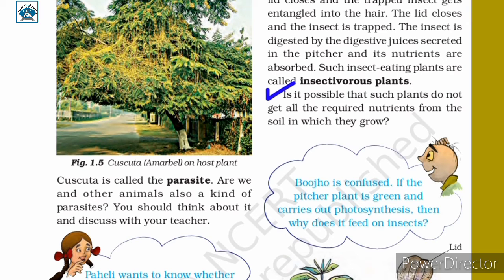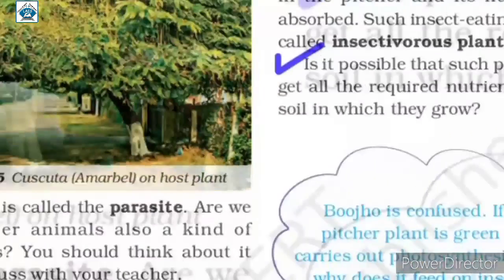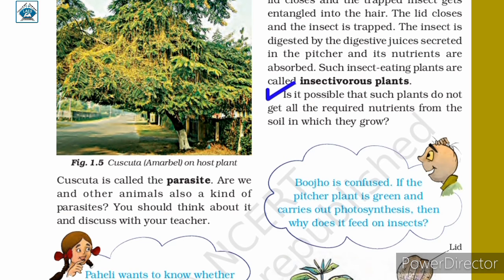Is it possible that such plants do not get all the required nutrients from the soil in which they grow? The insectivorous plants grow in soil which does not contain sufficient nitrogen. These plants, like pitcher plant, are green and they carry out photosynthesis to obtain a part of the food required by them. But they do not get nitrogen from the soil in which they grow.